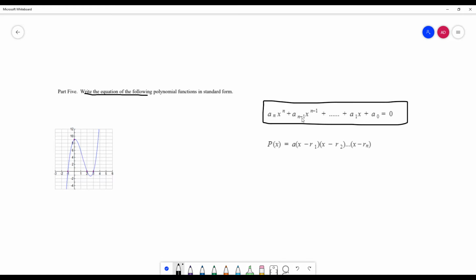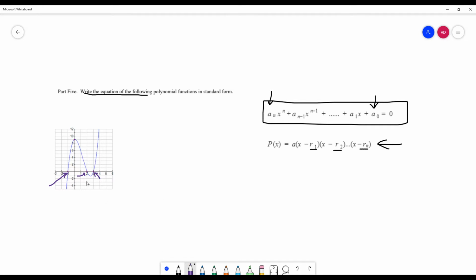Every polynomial can be written in this fashion, where it has a leading coefficient. I know you've heard me say that many a time, and then it ends with a constant. Polynomials can also be written in this form, where R1, R2, and R sub n are your factors, your roots. You have learned throughout this course that when you have an x-intercept, you actually do have a root. They're real roots, as a matter of fact.